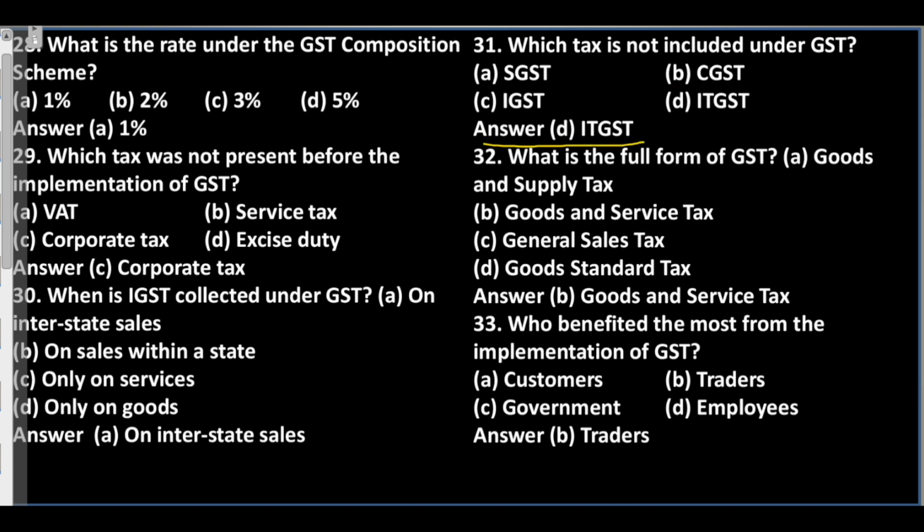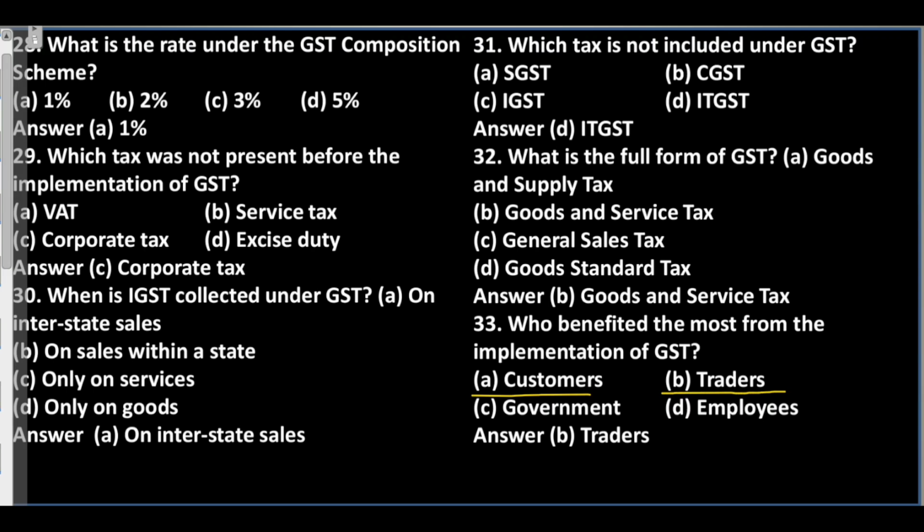Question 32. What is the full form of GST? A. Goods and supply tax. B. Goods and service tax. C. General sales tax. D. Goods standard tax. Answer: B. Goods and service tax. Question 33. Who benefited the most from the implementation of GST? A. Customers.